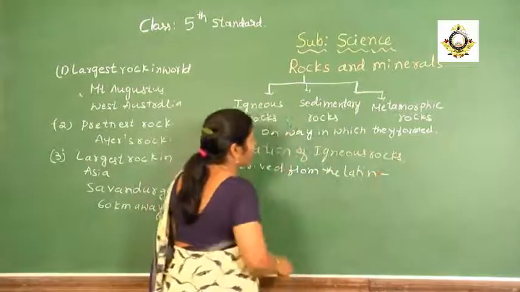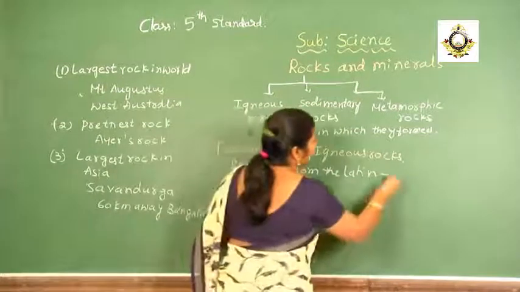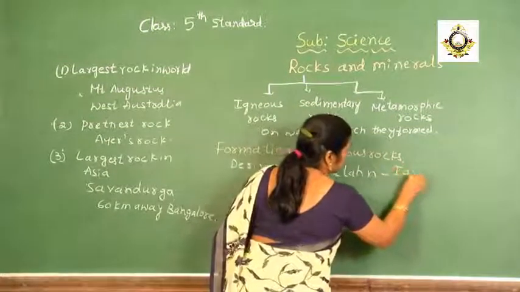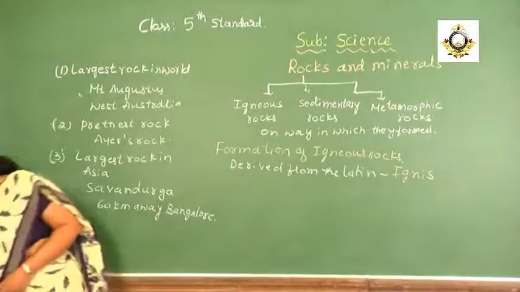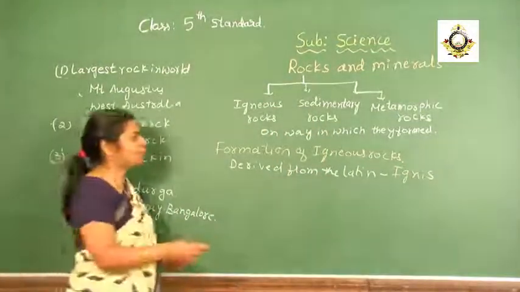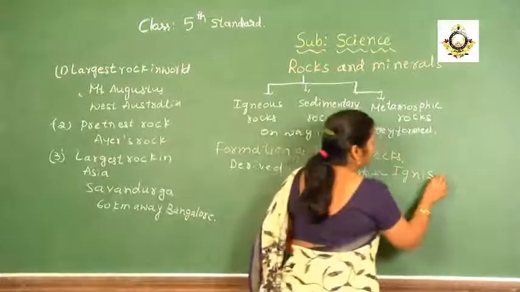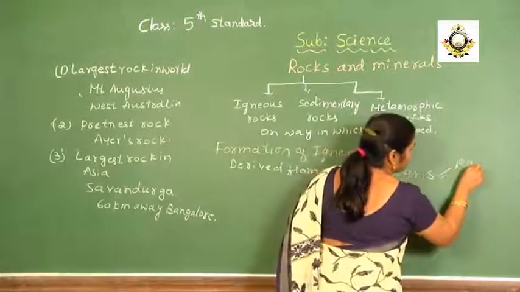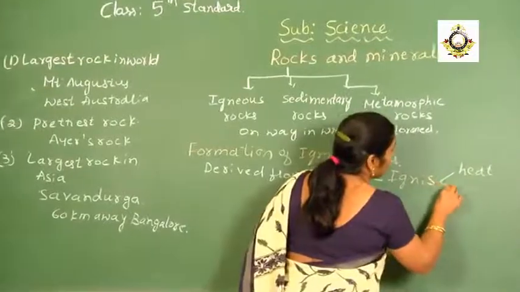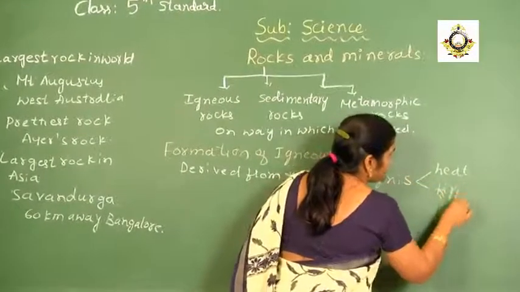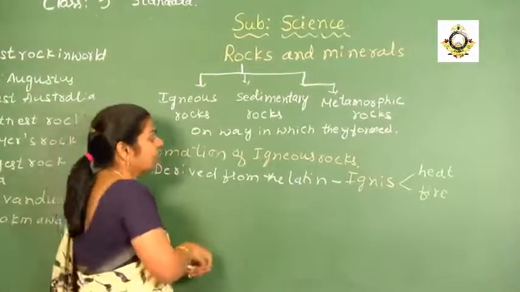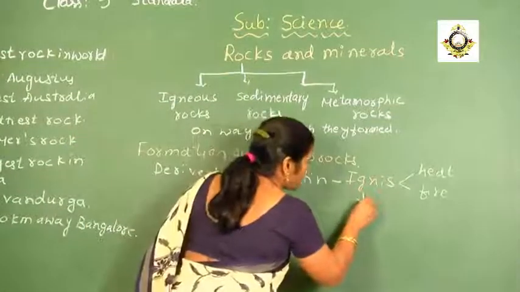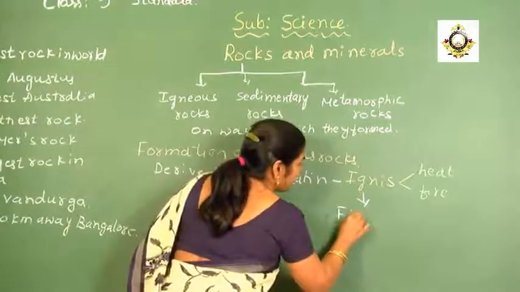What is that Latin word? The Latin word is ignis. The meaning of the word ignis is heat, or fire. Because of that, igneous rock is also called fiery rock.